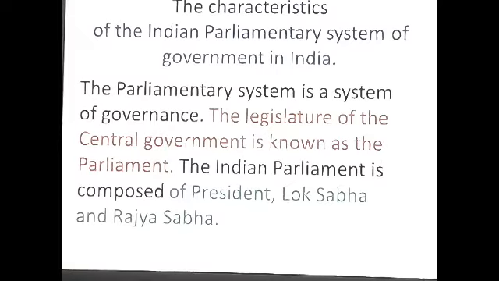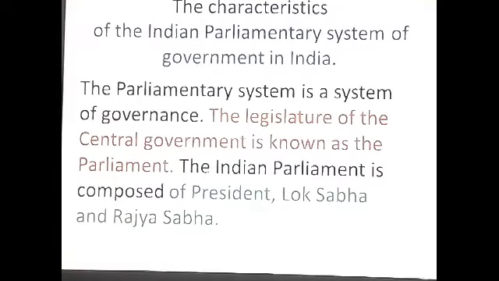The characteristics of the Indian parliamentary system of government. Some characteristics we must know, so it will help us to study the system of government.